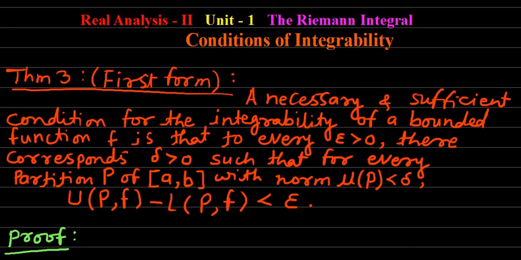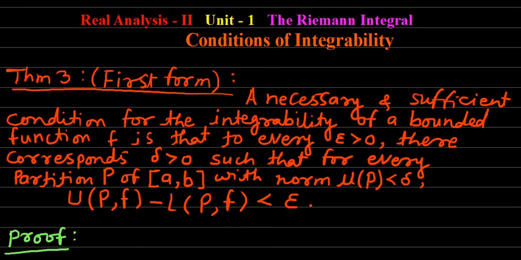And these two conditions, necessary and sufficient conditions, are in two forms that are covered in the theorem number 3 and 4. In the theorem number 3, we are going to prove the first form of conditions of integrability.